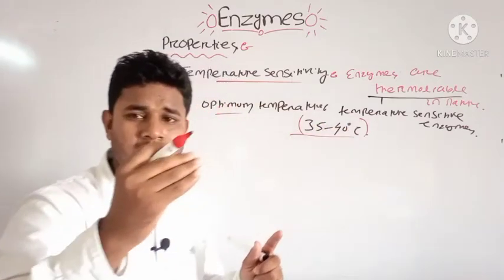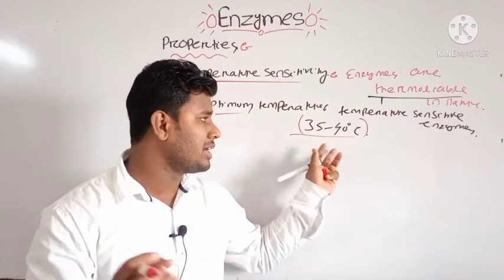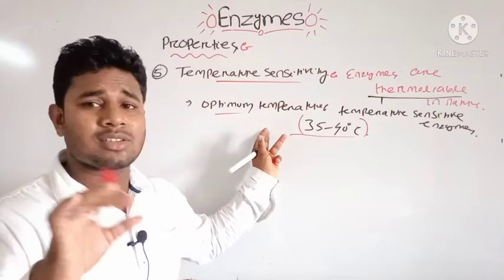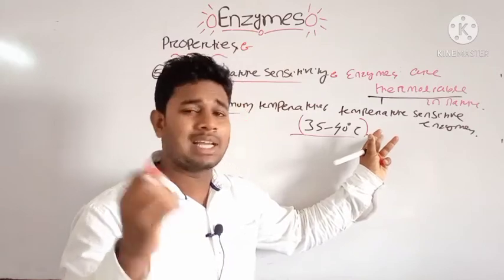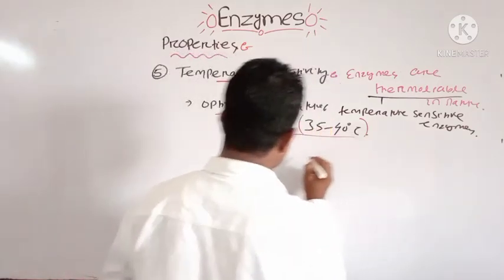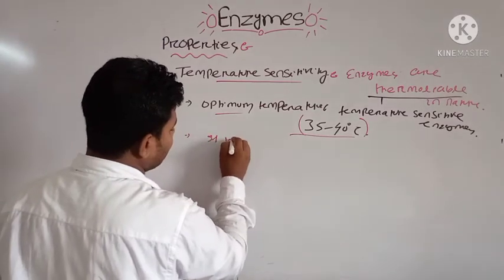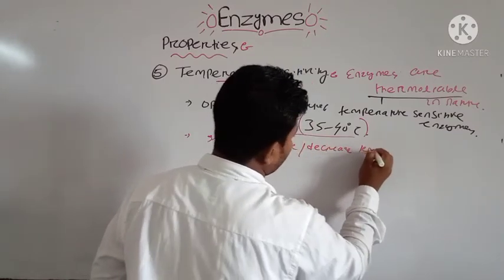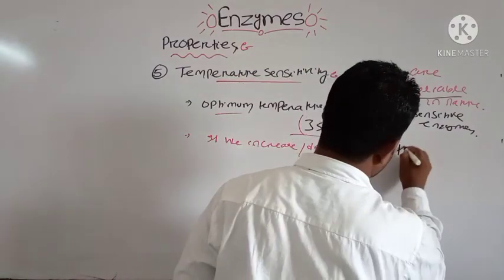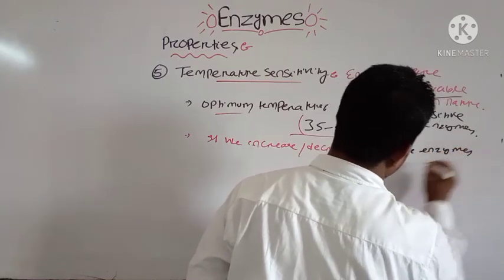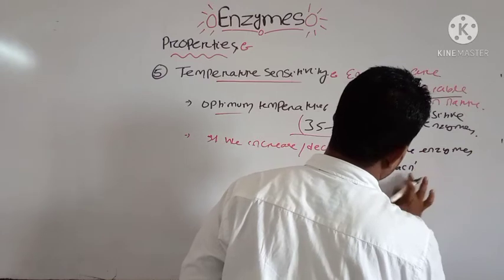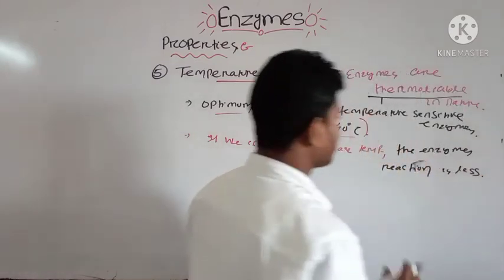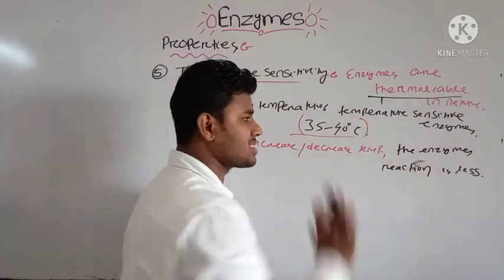If you increase the temperature, the enzyme activity will be less. If you decrease the temperature, suppose to 30, 25, then 20, the enzyme reaction also decreases. So if we increase or decrease the temperature, the enzyme reaction is less. That's why they are thermolabile in nature, that is, they are temperature sensitive enzymes.